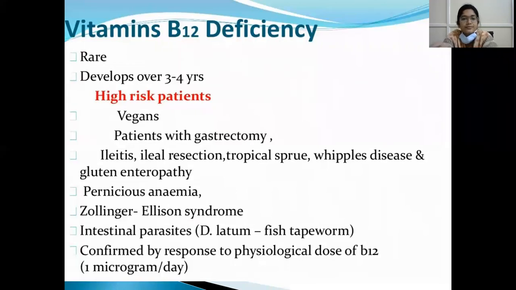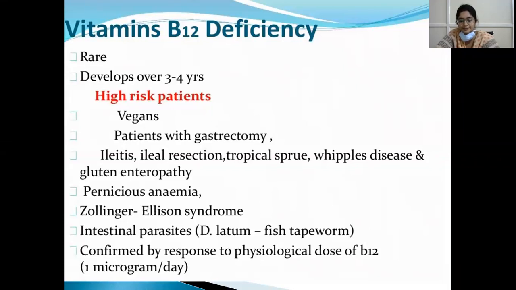So vegans are at high risk for vitamin B12 deficiency, and patients with gastrectomy, because intrinsic factor, the terminal ileum and stomach are necessary for the absorption of vitamin B12. So patients with gastrectomy, ileitis, ileal resection, tropical sprue, Whipple's disease, and gluten enteropathy are at more risk.